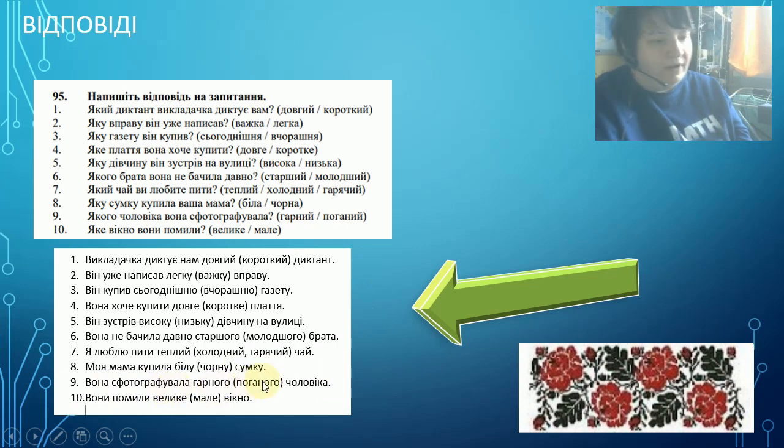She took a photo of a nice or ugly man. You see that the man is animate, so -ого, -ого. Here it's grammatical masculine. They washed a big, small window. It's pretty much the same because it's grammatical neuter.